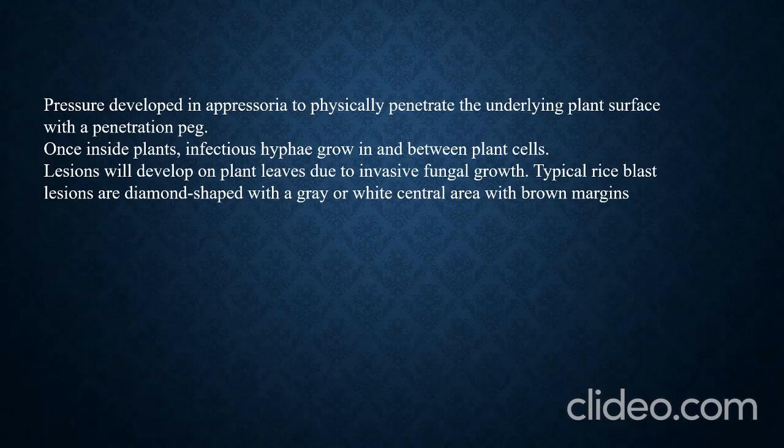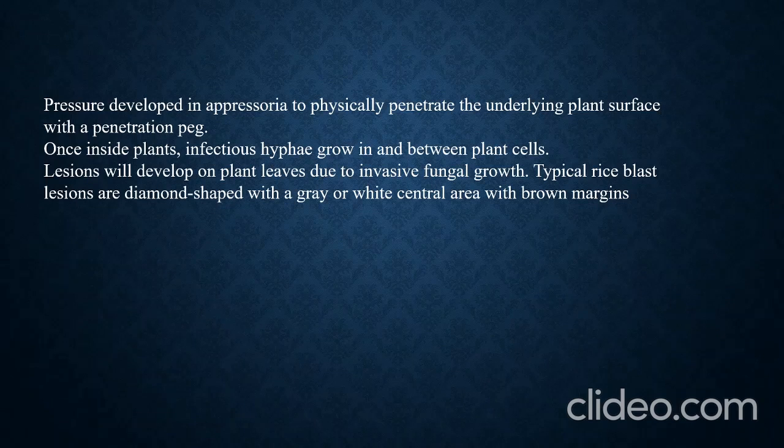When the appressorium penetrates inside, it starts to grow in and between the plant cells, and the lesion starts to develop. Due to the invasive fungal growth, the plant leaf shows lesions.